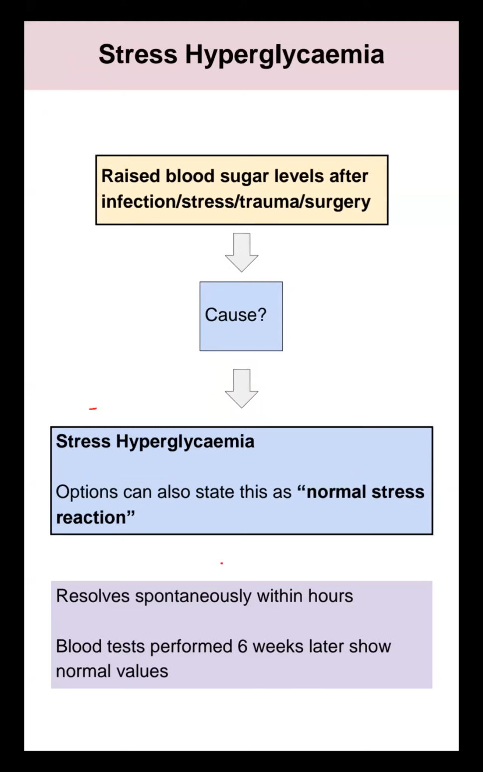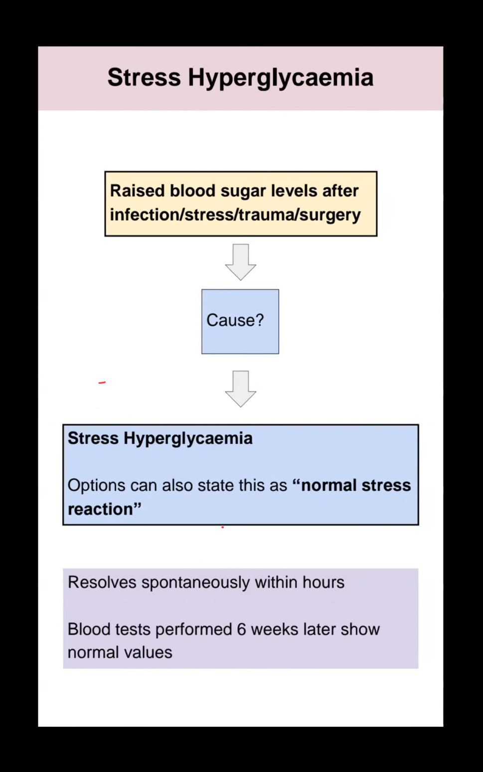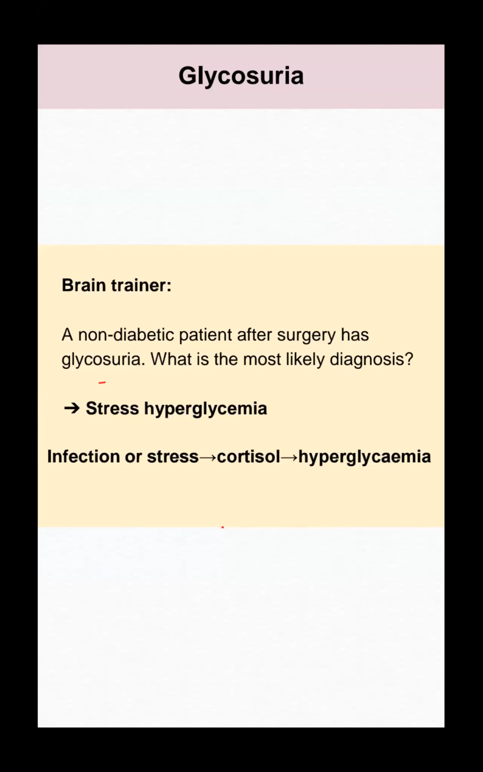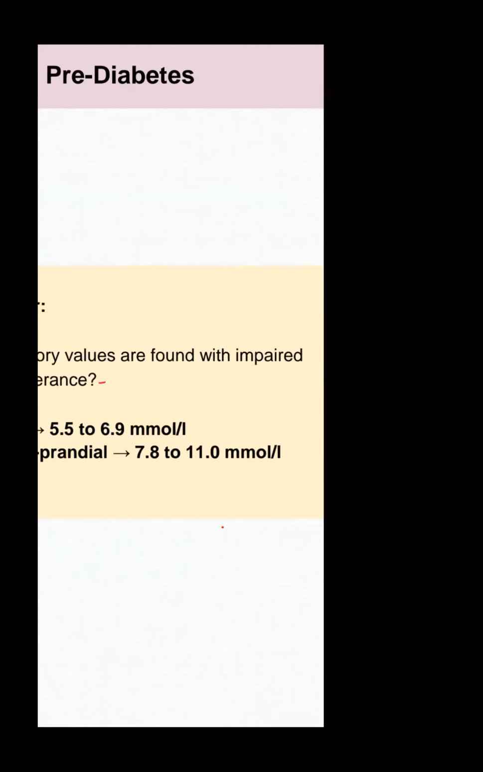Stress hyperglycemia is a raised blood sugar level after infection, stress, trauma, or surgery. It is a normal stress reaction, and the blood test resolves spontaneously within hours. The first question I discussed with Dr. Kishori was persistent, so it's not stress related. Glycosuria can also be found in stress-related hyperglycemia patients. Pre-diabetes, we already discussed the level.